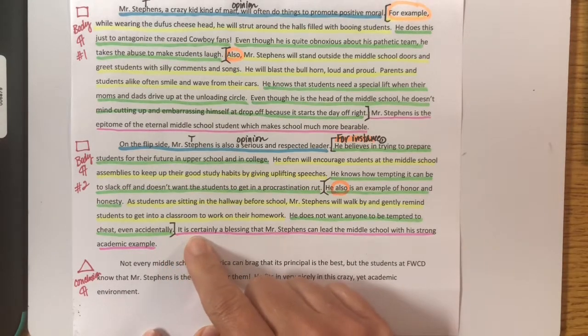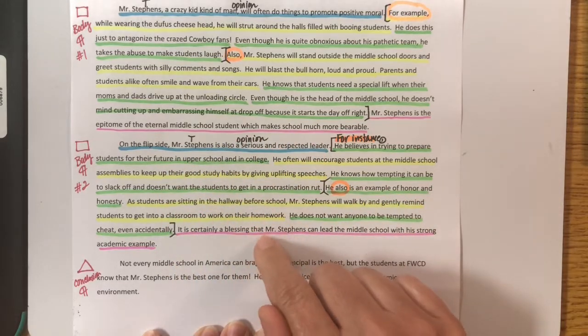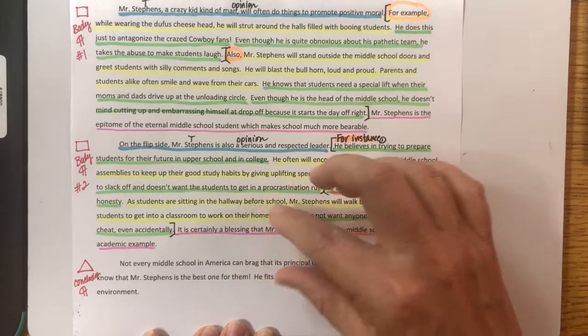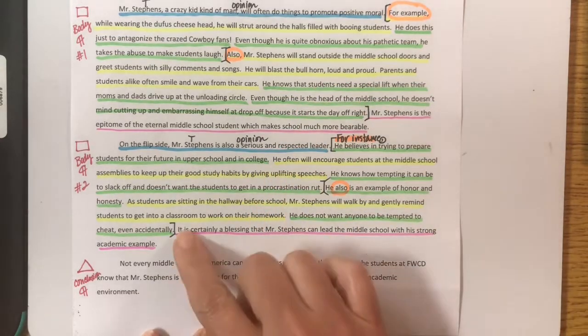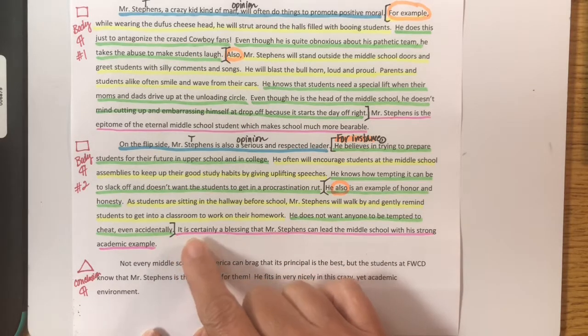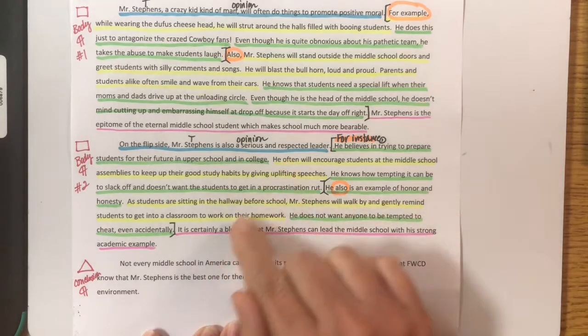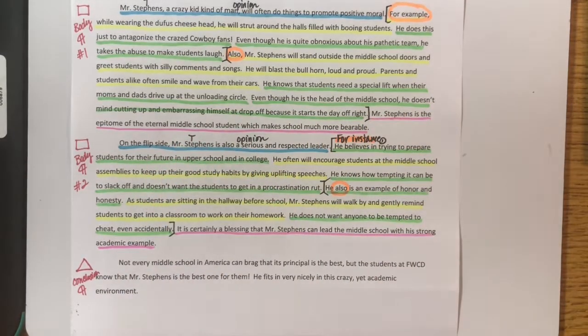Now here's my closing sentence. Let's see, does it sum up the whole body paragraph? I don't want a sentence that just talks about him walking down the hall. I need a sentence that wraps up that plus him encouraging students to always work hard. So here's what I wrote. It is certainly a blessing that Mr. Stevens can lead the middle school with his strong academic example. Okay, that's great because that covers everything in there. It closes the whole body paragraph.